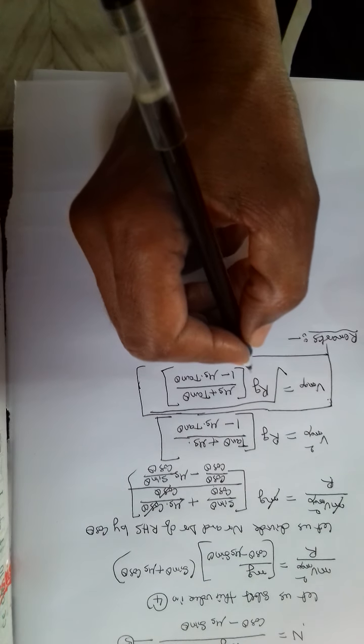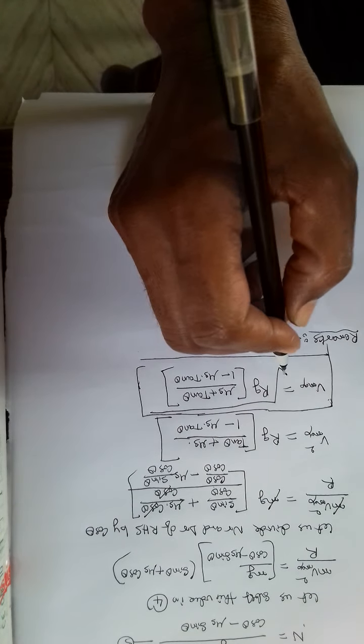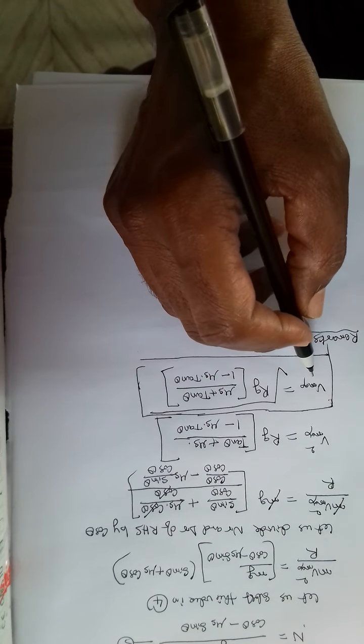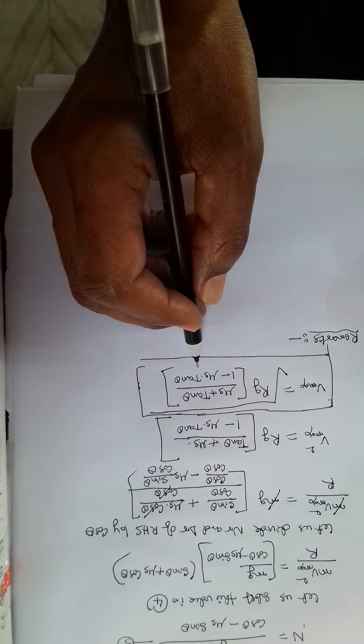Now we have obtained speed limit in case of banked road.